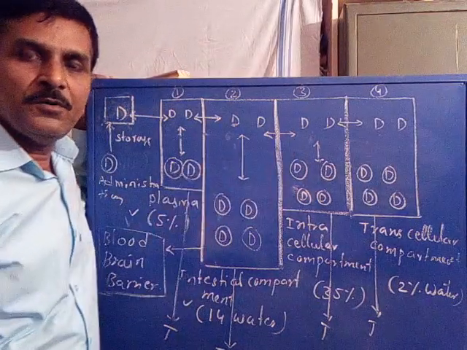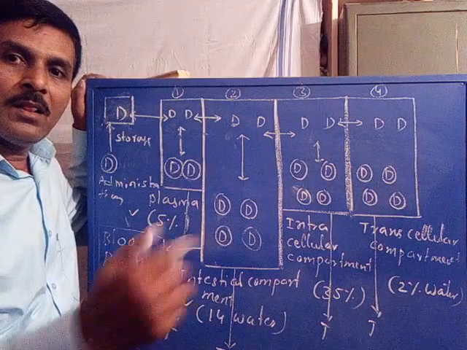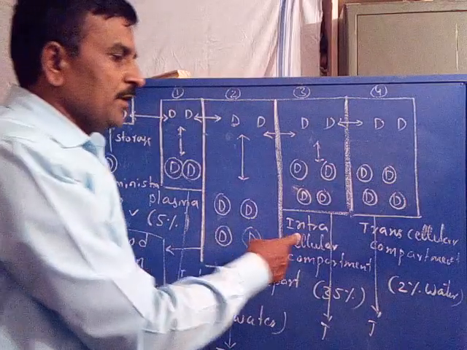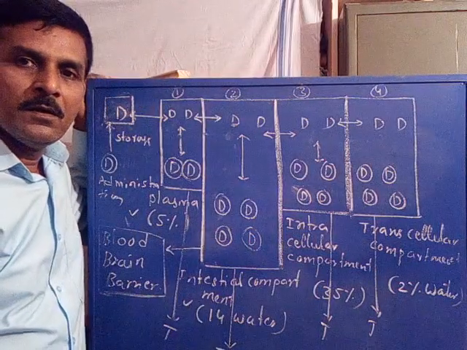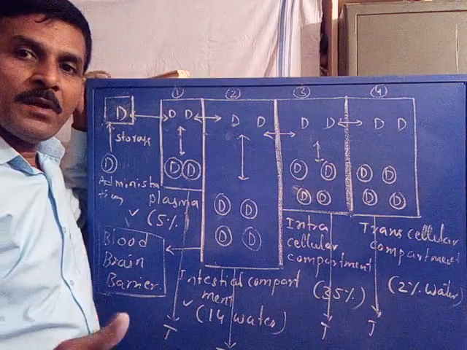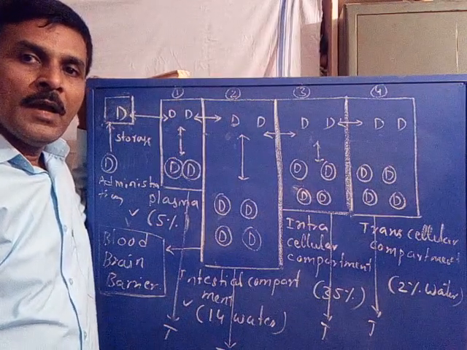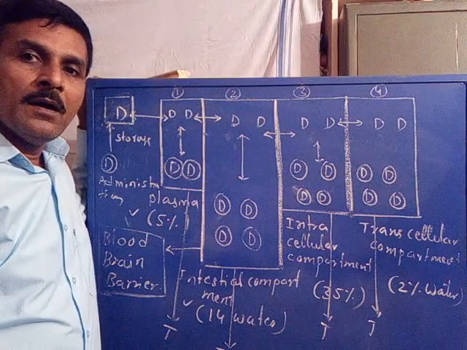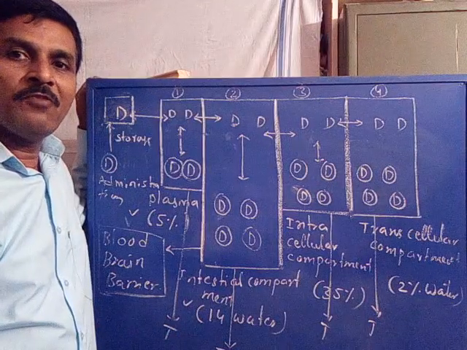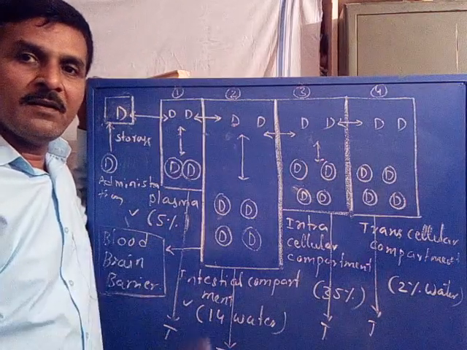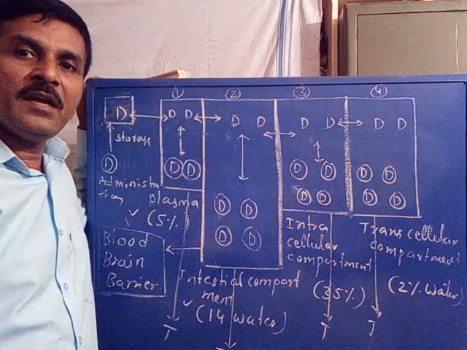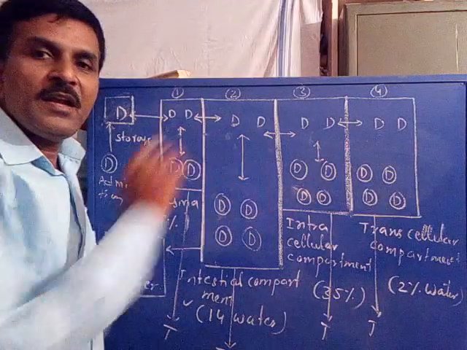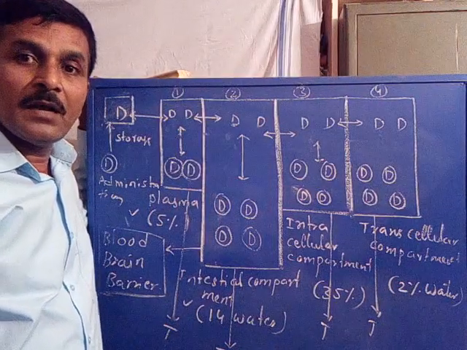This is about drug distribution. The drug is distributed to all the compartments of the body fluid, that is plasma, interstitial, intracellular and transcellular compartments. Depending upon the pH value of the drug and its desired target for action, it may be released and travel from a respective compartment to the desired target in order to bind and exhibit its action. So this is called drug distribution. In this way the drug is distributed after its administration.